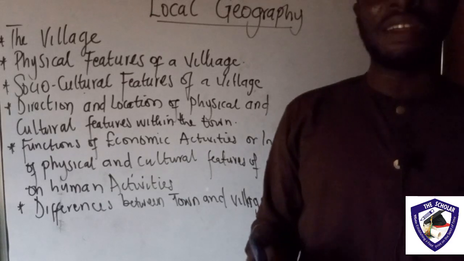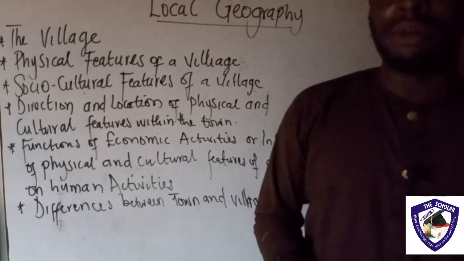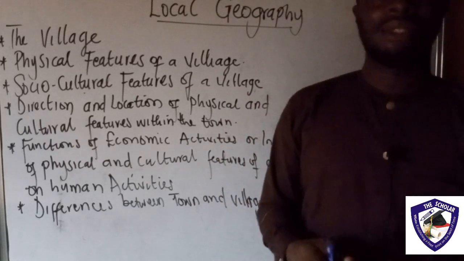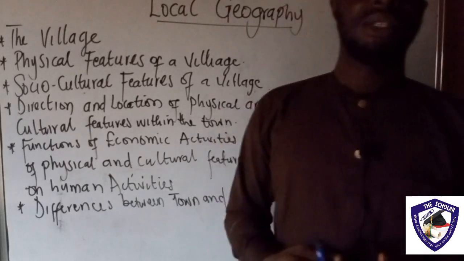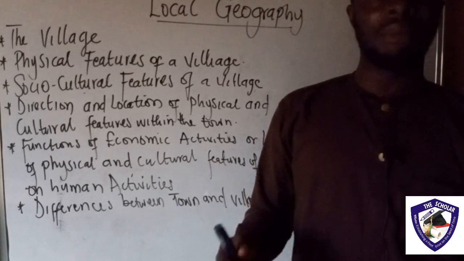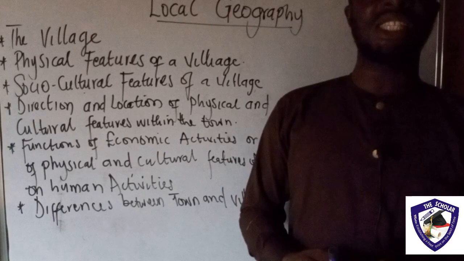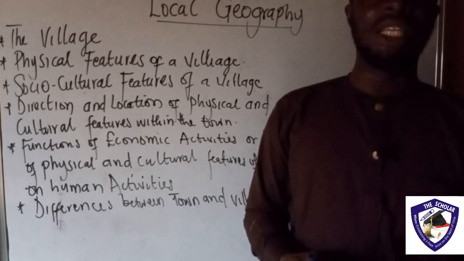And that is why you find out that if you look at people in the north, they will always put on white garments. They love their white garments and their agbada. And it is influenced by the kind of place they live.